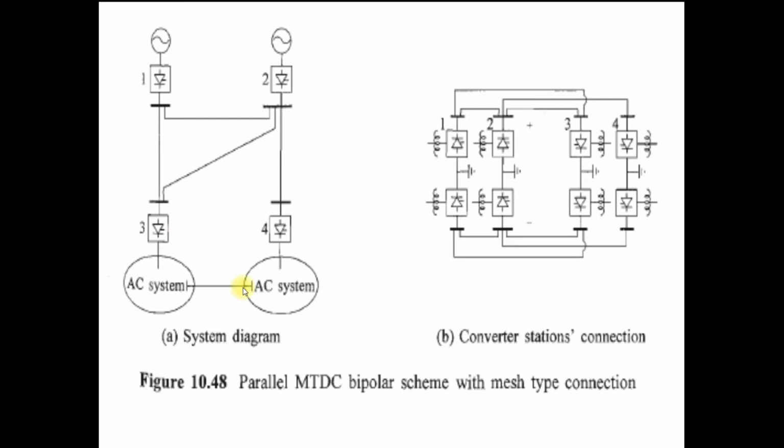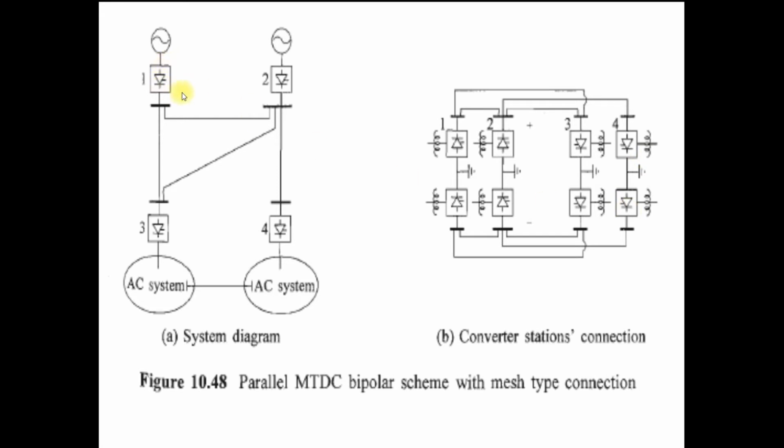In the same way, this is a system diagram and this is a converter station diagram. So in the converter station diagram you can see that there is a converter 1. This block is represented here by these two blocks, a 12 pulse converter. This converter 2, this rectifier 2, is represented by this block. 3 is represented by these two blocks, and 4 is represented by these two blocks.